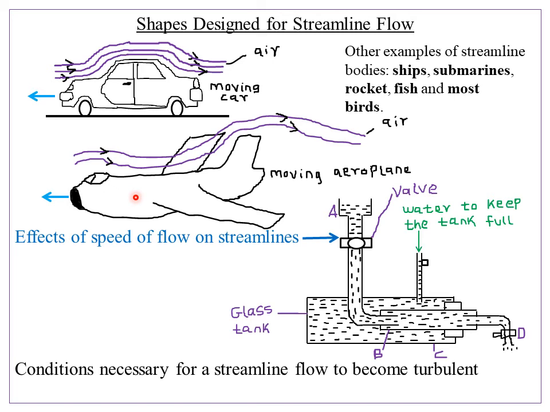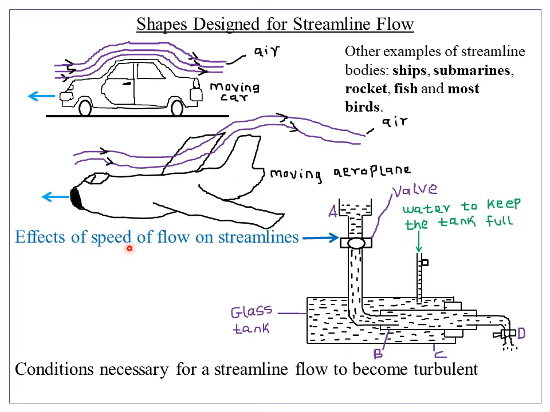So this reduces resistance to their motion. Other examples include ships, submarines, rockets, fish, and most birds. If you look at the shapes of these bodies, you realize that they usually have very smooth edges, hence they can easily flow in those particular fluids.